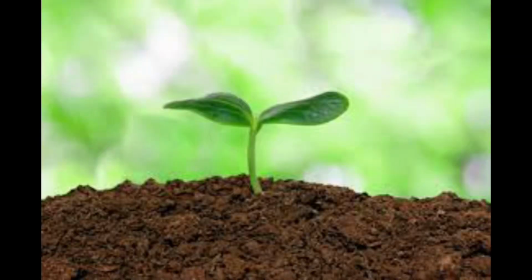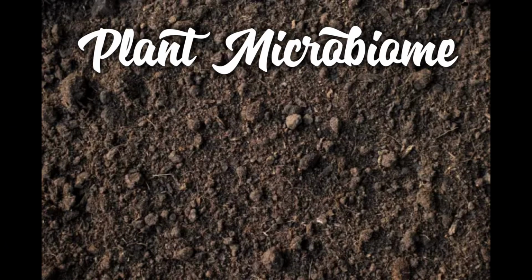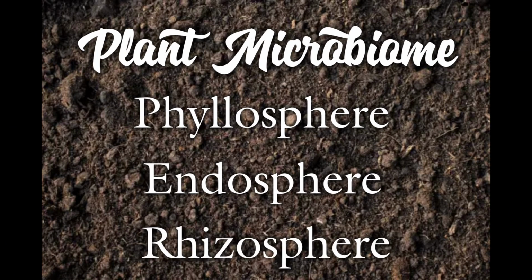The plant microbiome consists of groups of microorganisms that live around a plant and provide the plant with needed services, such as nutrients, oxygen, and water. The number and type of microorganism in a plant's microbiome depend on the plant type, plant age, and the surrounding soil. The plant microbiome contains 3 spheres: the phyllosphere, the endosphere, and the rhizosphere.